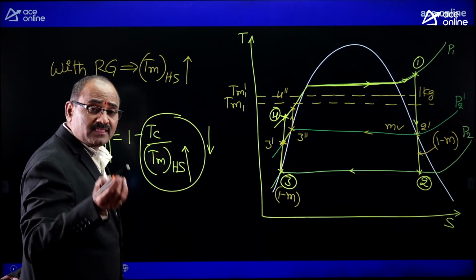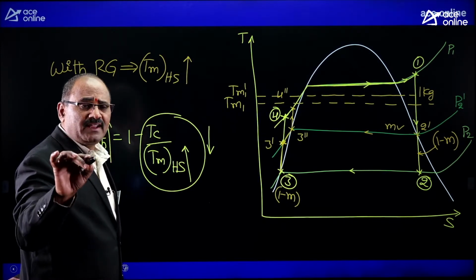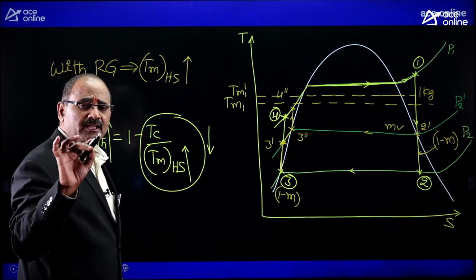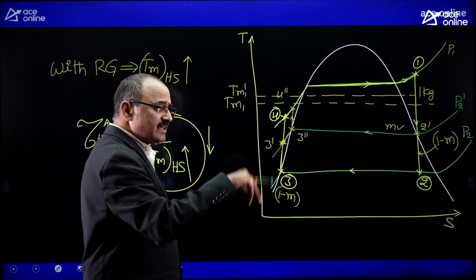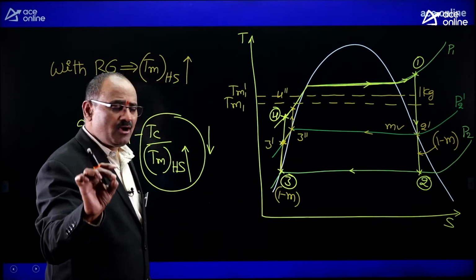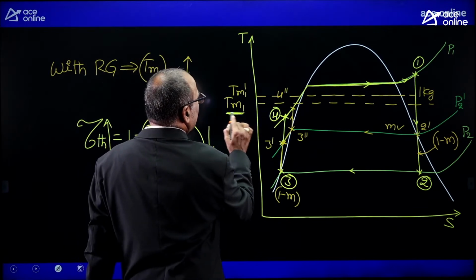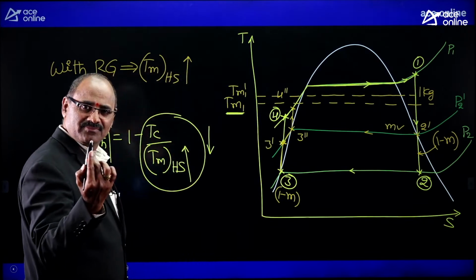That is how the thermal efficiency of the thermoelectric power plant with regeneration mechanism increases, due to the increase in mean temperature of heat addition. Anyhow, with the regeneration mechanism, the mean temperature of heat addition is increasing from Tm1 to Tm1 dash.